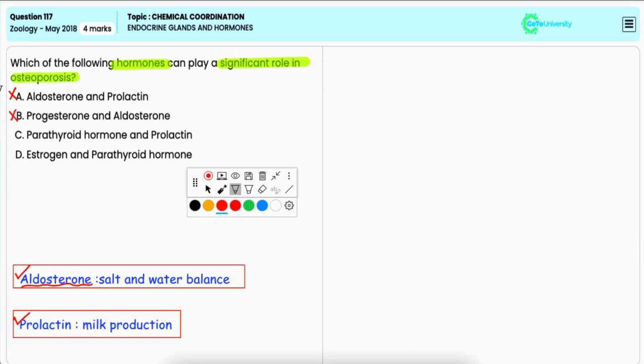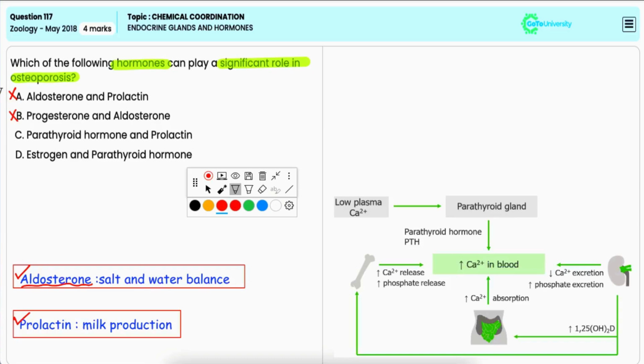Option C, parathyroid hormone and prolactin. Now, parathyroid hormone can influence bone resorption and is linked to osteoporosis. But the primary role of prolactin, as stated earlier, is the production of milk. Hence, this is also incorrect.